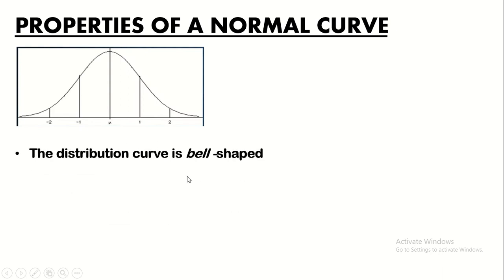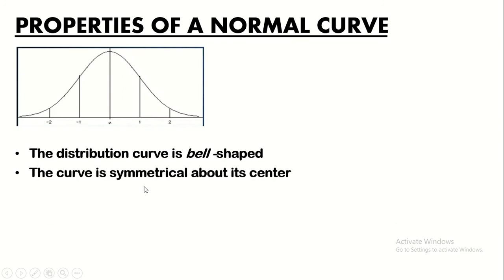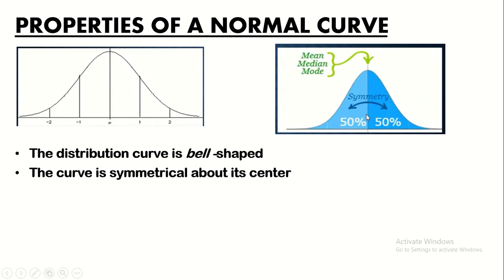The distribution curve is bell-shaped. So, ito po, bell-shaped. Parang kampana ng simbahan. The curve is symmetrical about its center. What do you mean by symmetrical? Kung itong ating bell shape, dapat daw ang area mula sa mean papunta roon ay 50%. Mula sa mean papunta naman sa negative ay 50% din. So sa gitna makikita yung mean, median, mode. Ang mean, median, mode, pag-aaralan natin sa mga susunod nating lesson.